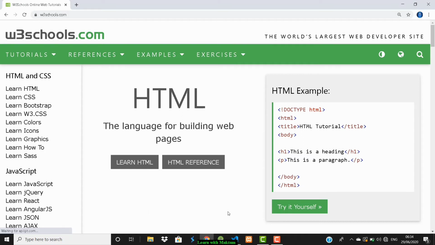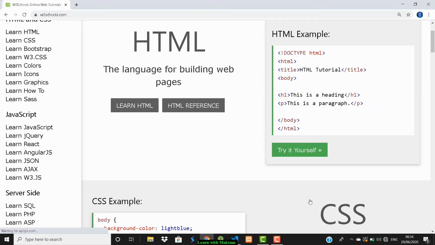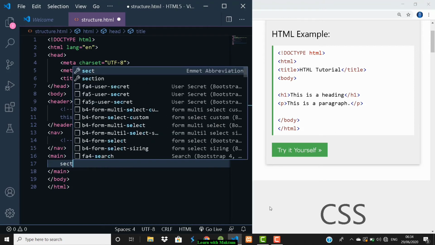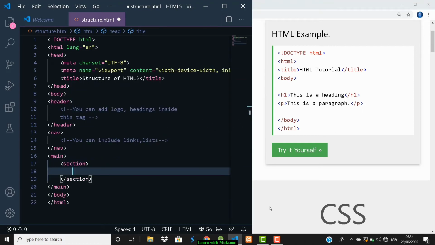When I go down, the next section will be for CSS. Like this it goes on. So you can add sections to your page using a tag called the section tag. Okay, so inside the section tag, say you want to add some quotes given by great people. For that there is something called blockquote. So inside this blockquote tag you can write the quotes.